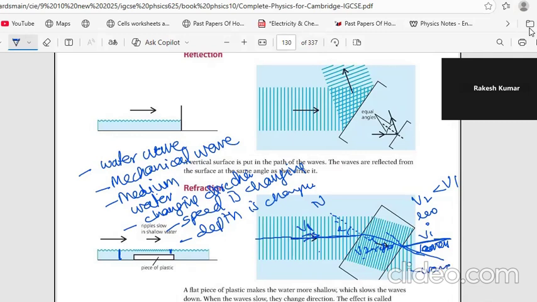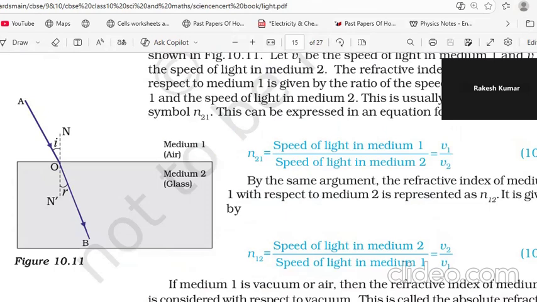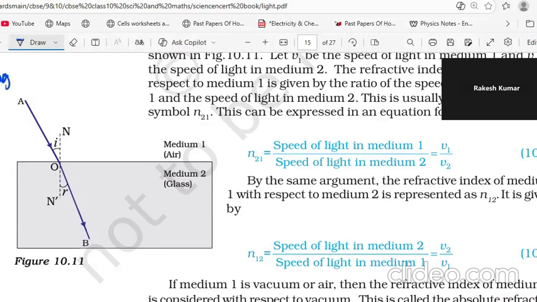So now I go to the same concept but in light. Now this is also a ray. Again, this is refracting. That was water; this is a light wave coming. The speed is high in air. In glass, the speed is less, and that's why it bends towards the normal.